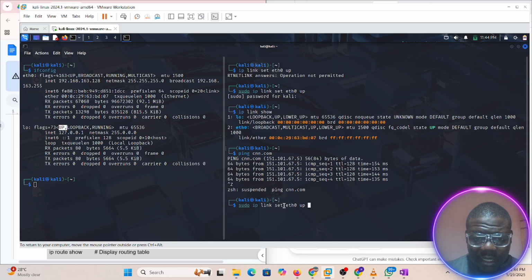Okay, we did IP link set. Set means you want to set this. And if you are very familiar with this IP link stuff, it's going to make it very easy for you when you are doing proper networking, where you have to configure routers, switches, firewalls. That will make it very, very easy when you're configuring VLAN and all of that. So like we've said, we are good with this.